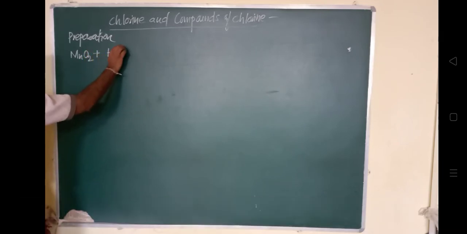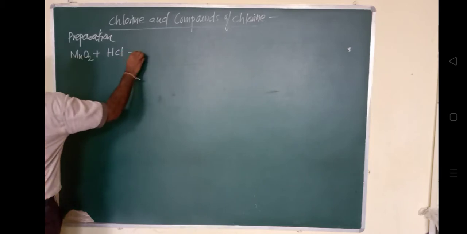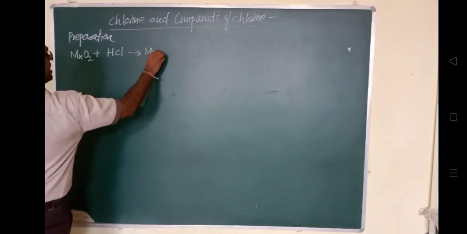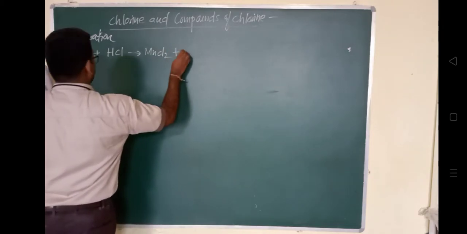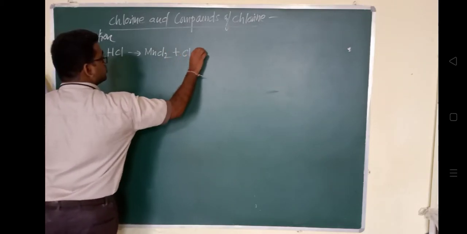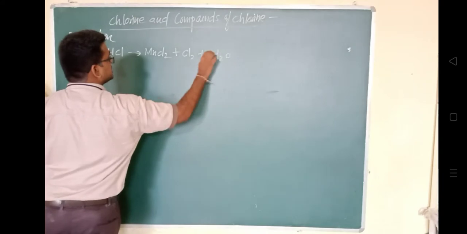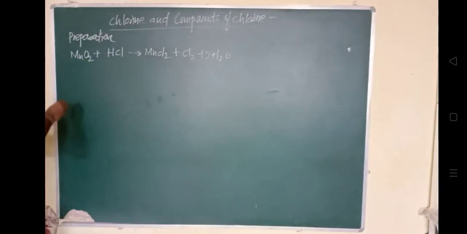HCl reacts and forms MnCl2, manganese chloride, and Cl2 plus H2O. Balancing it, twice H2O, and here it is 4 times HCl.